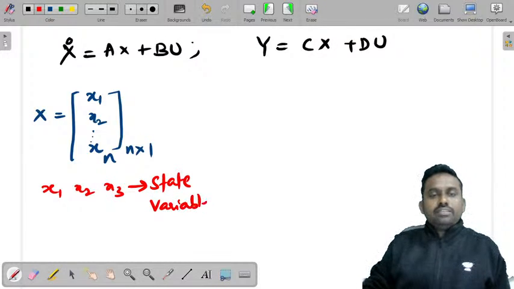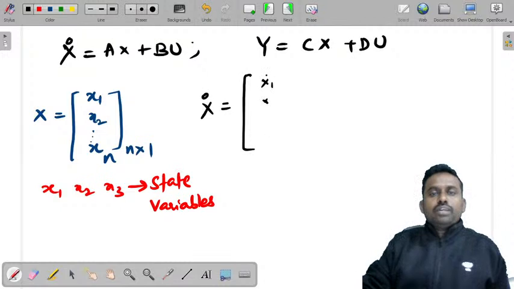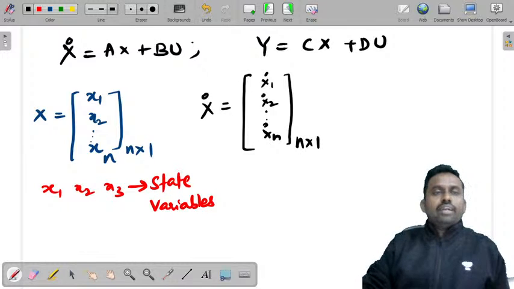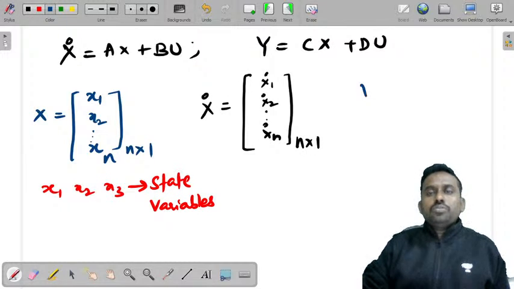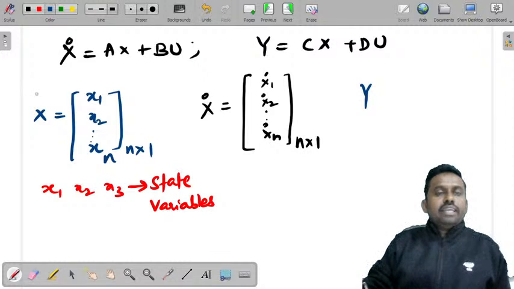They are called the state variables, nothing but the inductor current, capacitor voltage, likewise. Similarly, from this you can write x dash. What is x dash? It is x1 dash, x2 dash and so on xn dash. This is also an n by 1 matrix.